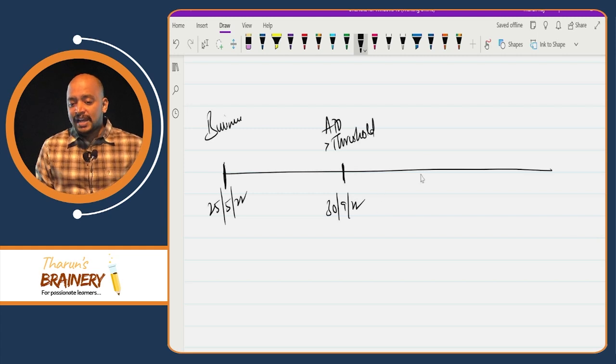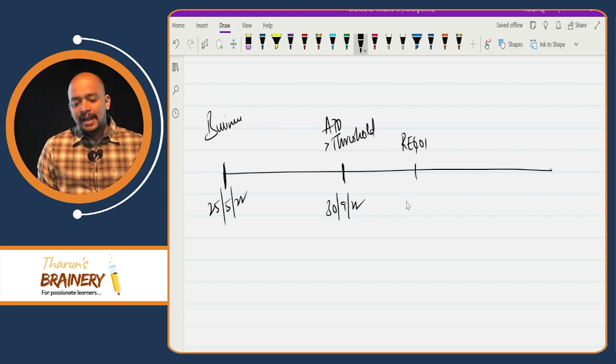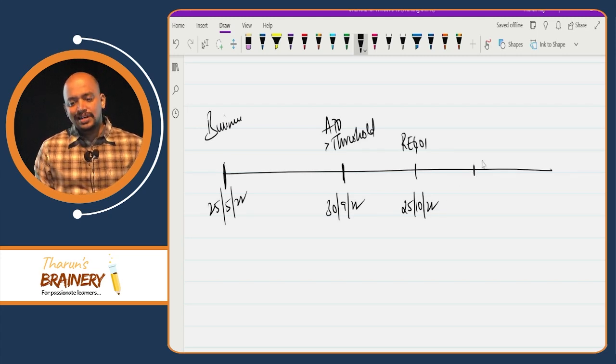Thereafter, I will make application for registration REG1. Application for registration REG1 I am making on 25th October 2022. Thereafter, I got the registration certificate REG6 on 5th of November 2022.